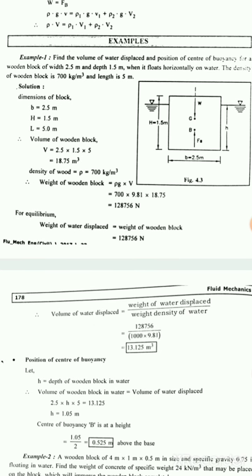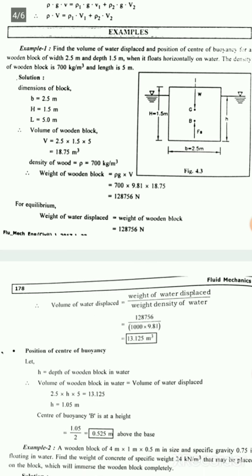Volume of wooden block V is equal to 2.5 into 1.5 into 5, so it is 18.75 meter cube. Density of wood is equal to 700 kilogram per meter cube. So weight of wooden block is rho g into V, 700 into 9.81 into 18.75. So weight of wooden block is 128756 Newton. For equilibrium, weight of water displaced equals weight of wooden block, so it is 128756 Newton.